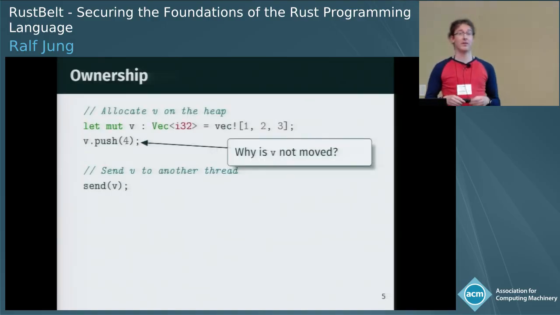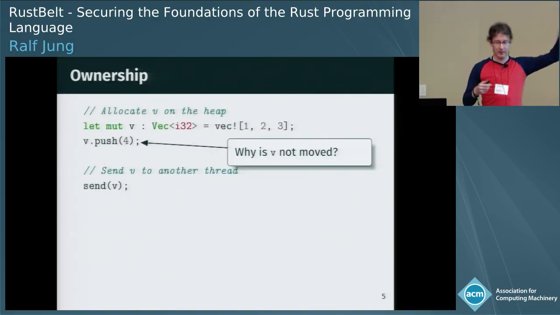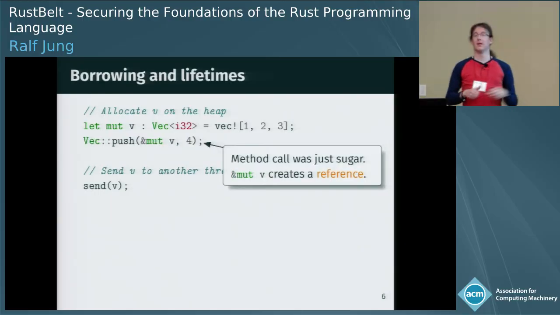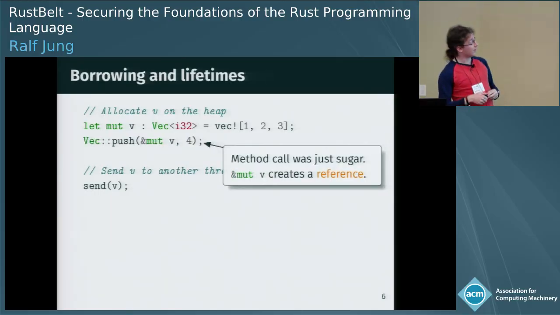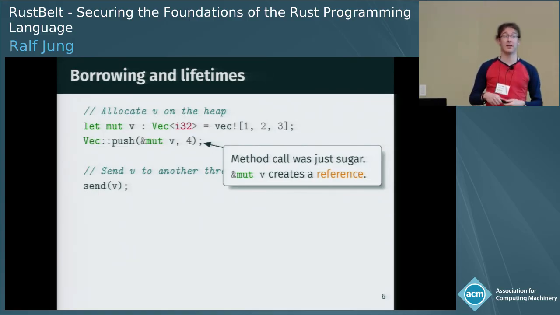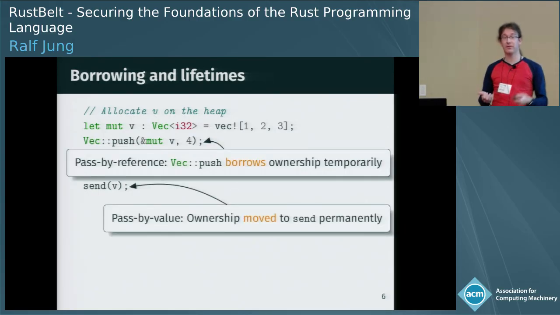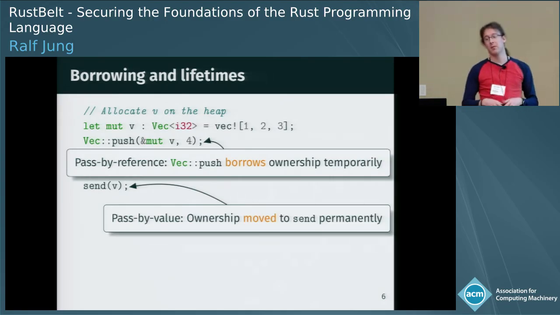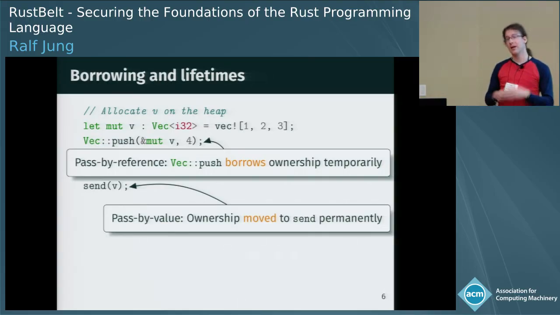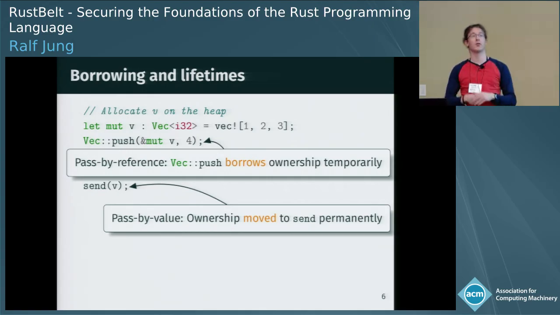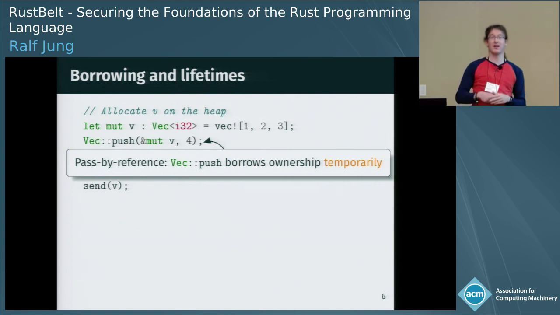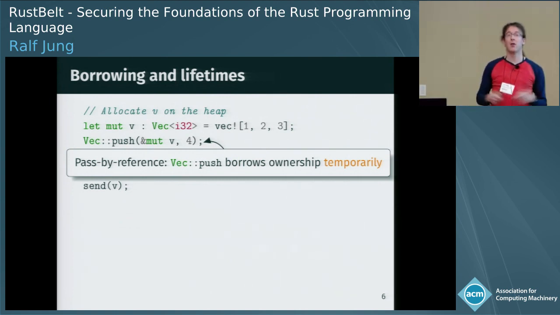However, ownership can't be everything, because if you look at this example closely, you can see that we actually called a method here on the vector v, and we were allowed to use it again. So what's going on? Well, let's desugar this method call, and then we can see that what actually happens here is that we are creating a reference to the vector and passing that reference to push. The crucial difference here is that send is passed by value, which in Rust is interpreted to be ownership transfer, whereas push is passed by reference, and in this case, push is said to borrow ownership of the vector temporarily. Now, I said temporarily, but I should really make this precise, because we don't want to just be guessing here. How long is temporarily?